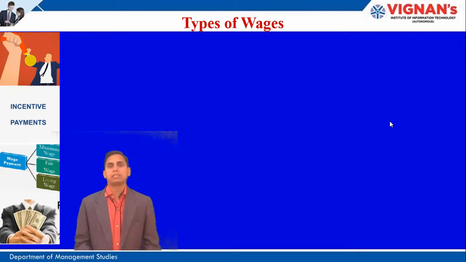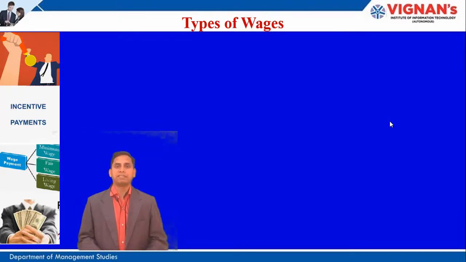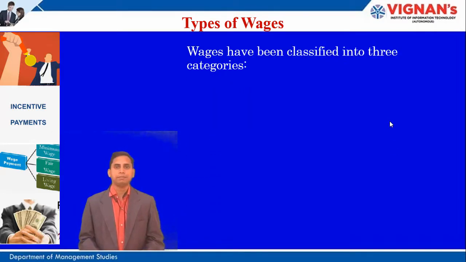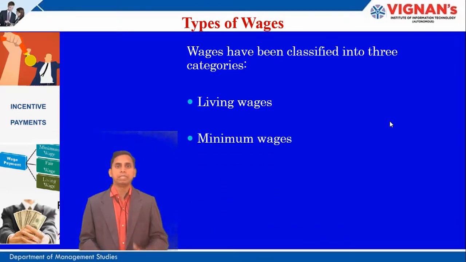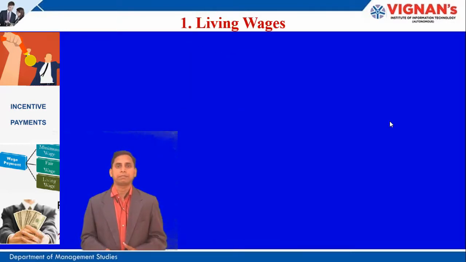Now, let us discuss what the types of wages are. Wages have been classified into basically three types or three categories. One is living wage, the other one is minimum wage, the other one is fair wage. So, this way the wages are of three types: living wage, minimum wage, and fair wage. Now let us discuss one by one in detail.